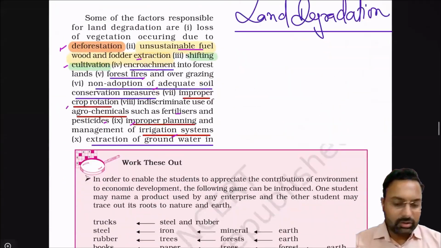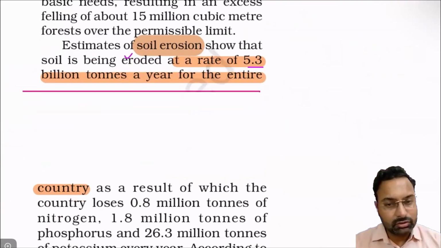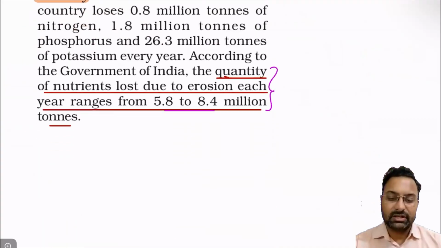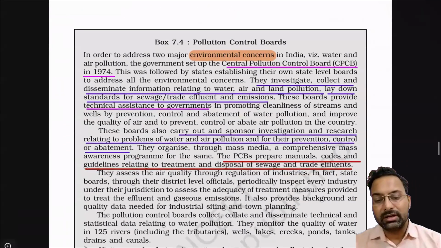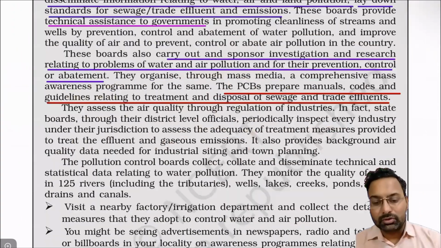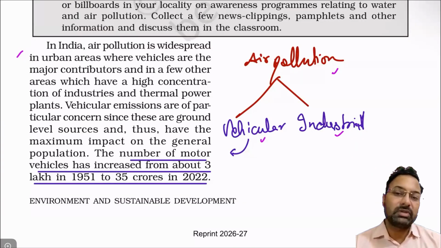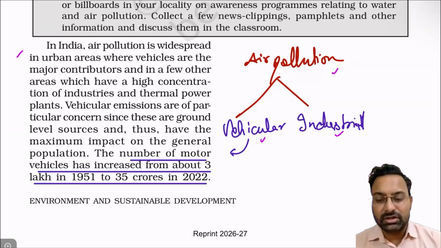So this was all about land degradation and deforestation, the first environmental issue that India is facing. The second important environmental issue is air pollution. And air pollution in India can happen because of two types: it can be because of vehicles, vehicular pollution, and it can be because of industries, which is called industrial pollution.